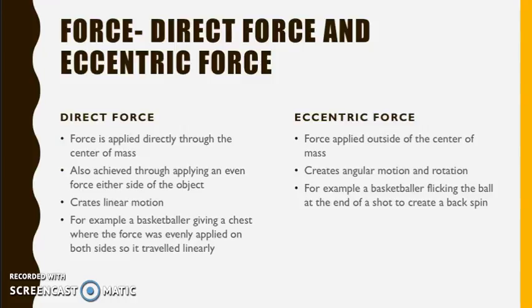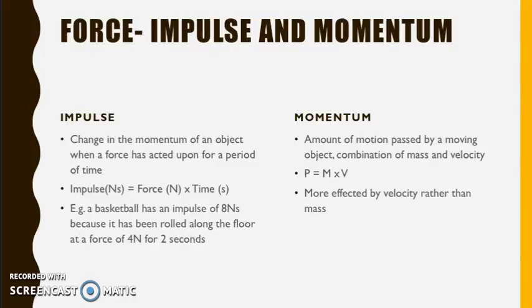Eccentric force is when a force is applied outside of the centre of mass of the object, and therefore it will create angular motion and rotation. An example of this in basketball would be flicking at the end of the shot to create a backspin, which allows the ball to roll into the net, and it's an eccentric force that has been applied which allows this to happen. Impulse is a change in momentum of an object which a force is acted upon.